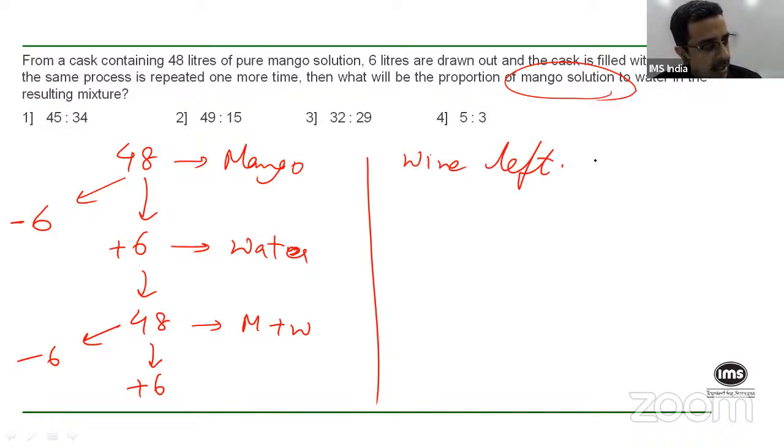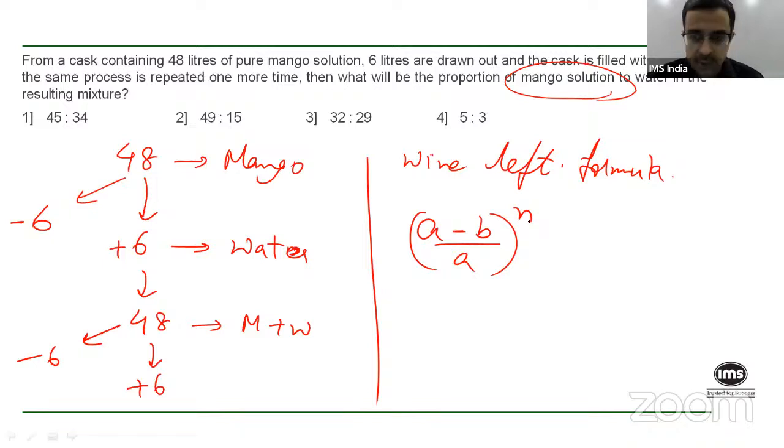So I'll give you the formula, but I'm not going to explain the logic behind it, all right? If A liters of wine, or mango or whatever it is, and from that you are removing B liters and filling it with B liters of water or anything else, and you keep doing this n number of times, then the proportion of wine, or in this case mango, left after n iterations is given by (A minus B upon A) the whole raised to n. I'm sure you know that.